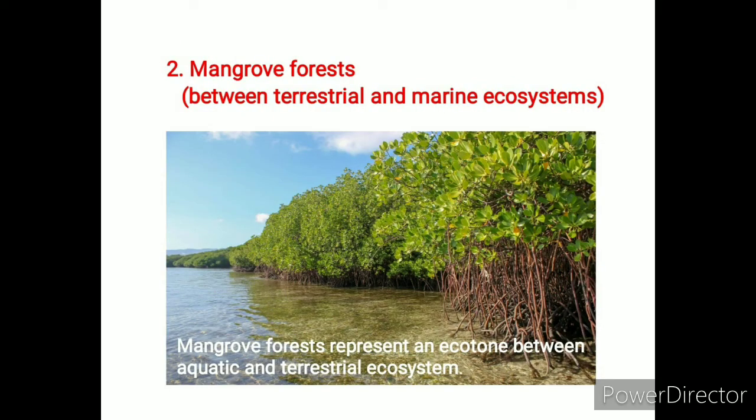The next example of the ecotone is mangrove forests. Mangrove forests represent an ecotone between aquatic and terrestrial ecosystems. The mangroves are principal coastline features of tropical and subtropical climates and grow on intertidal coastlines.